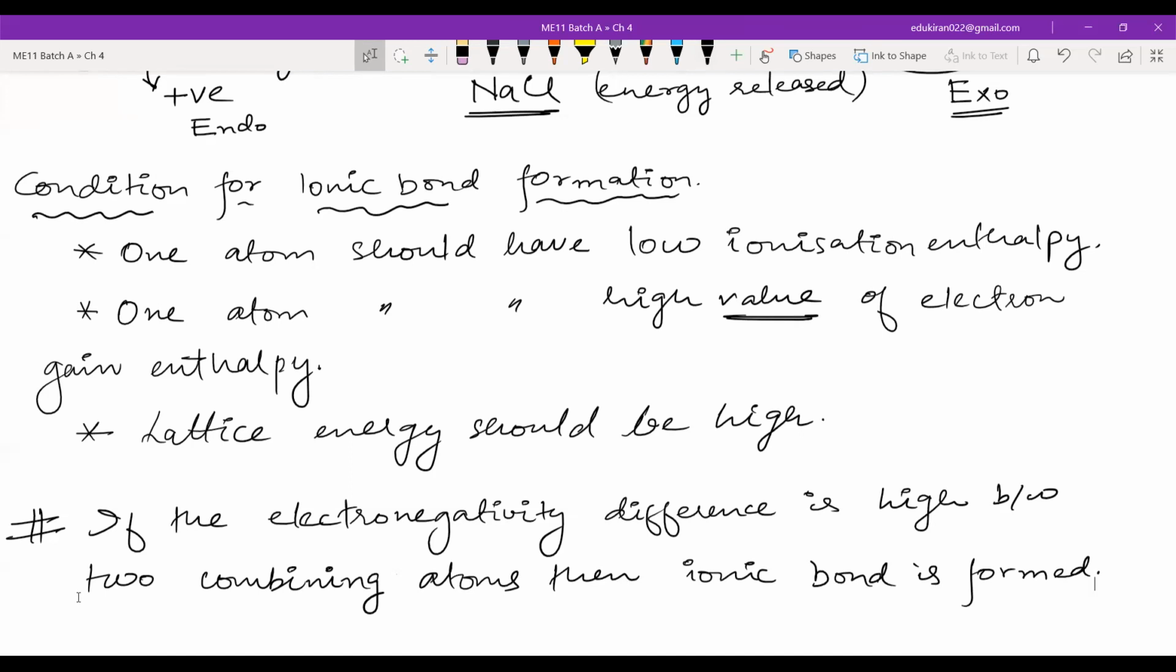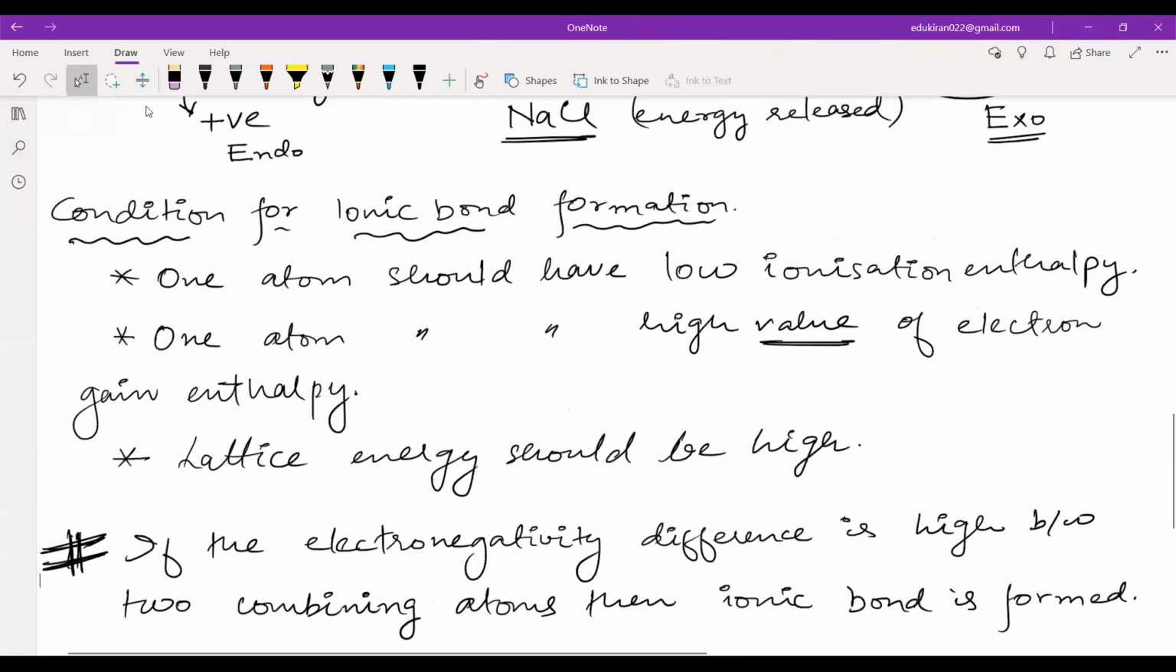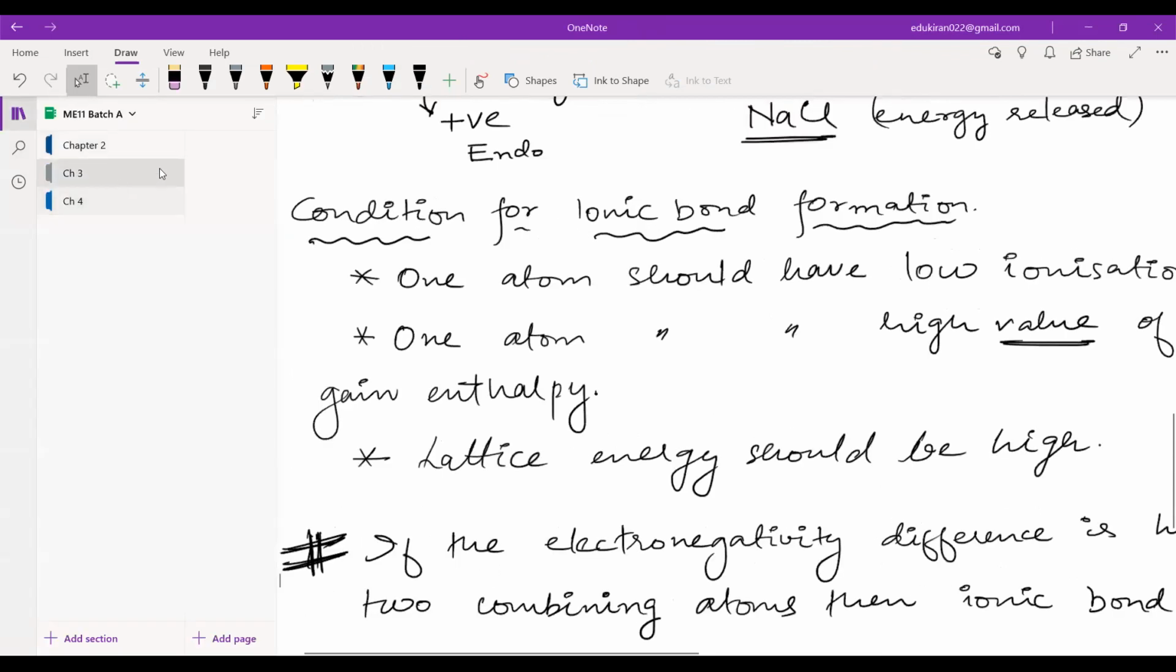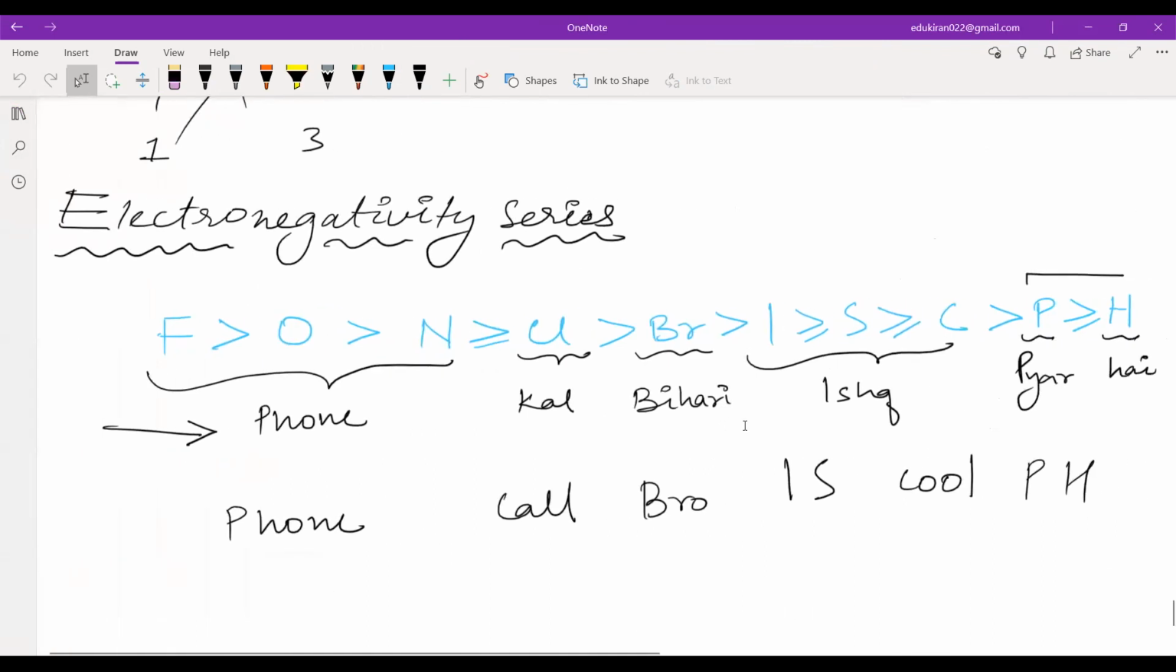Why NaCl? NaCl also fits this criterion, that the electronegativity difference between sodium and chlorine is very high. That is why it is an ionic molecule. Let me know if you're done. Done, sir.